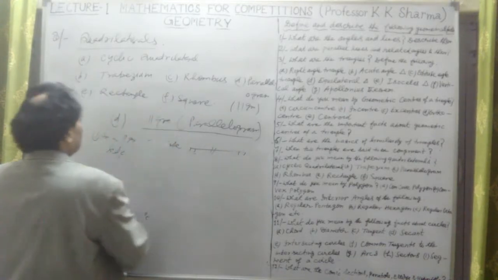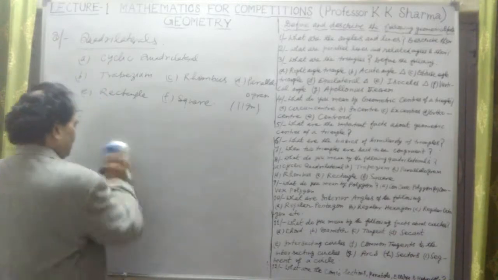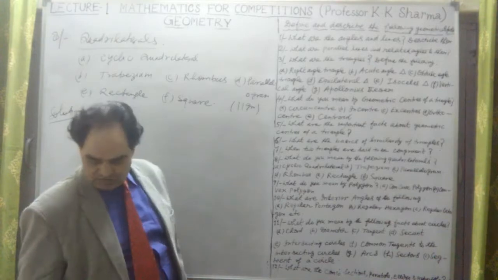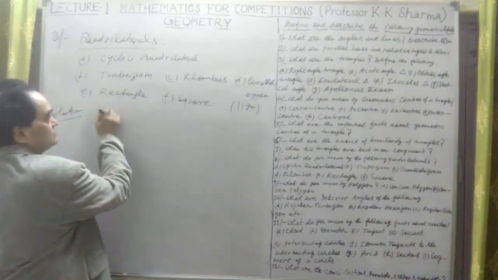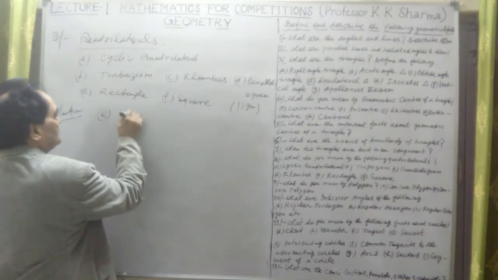Now next is a rectangle. Now here, this is just like a parallelogram. Rectangle.